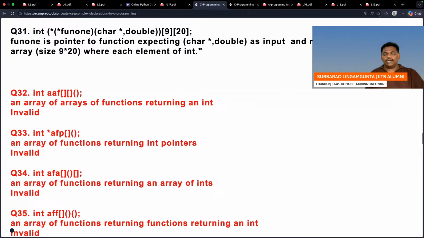So start from the operand onwards. Start from the operand onward. This one. I think so many brackets are there. Read the first bracket. See, fun1 is a pointer.